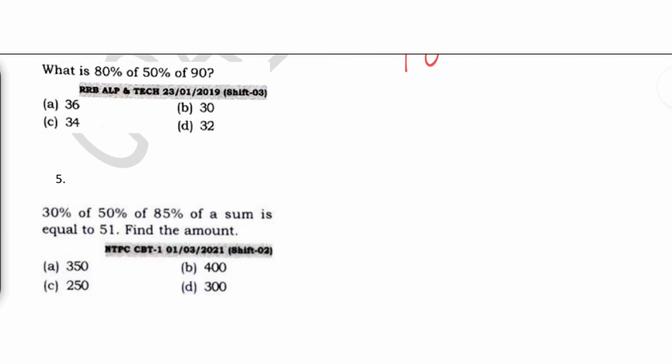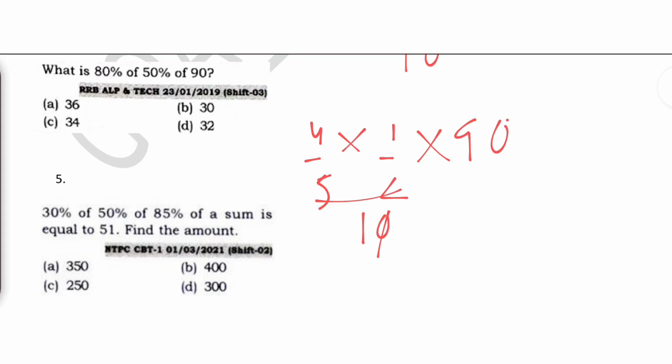What is 80% of 50% of 90? What do we know about 80%? If we write it in fraction form, it is 4 by 5. 50%, as we know, is half of 90. We know that 5 2s are 10. This 0 and this 0 will get cancelled, and 9 4s are how much? 36. So the option is this.